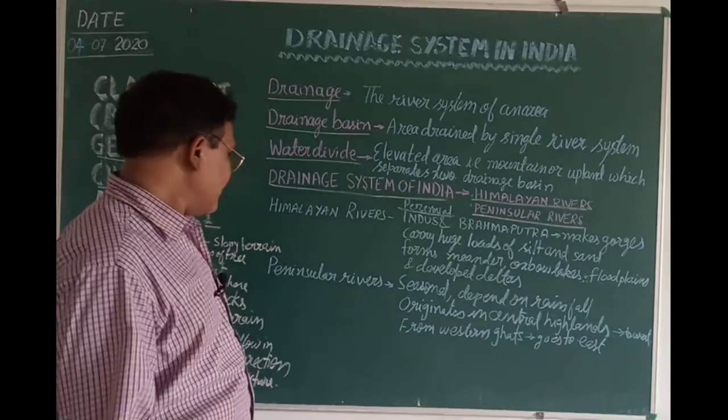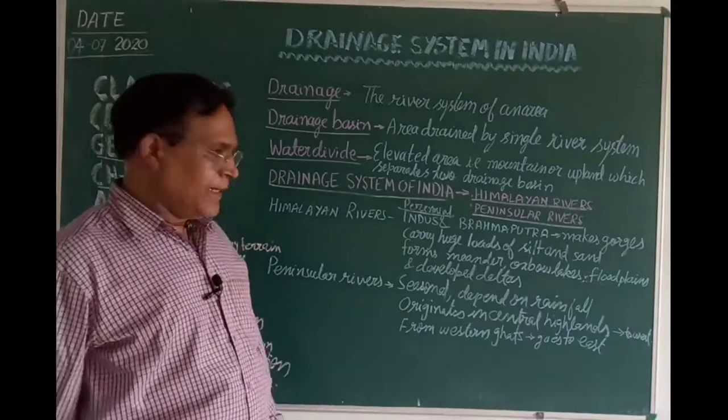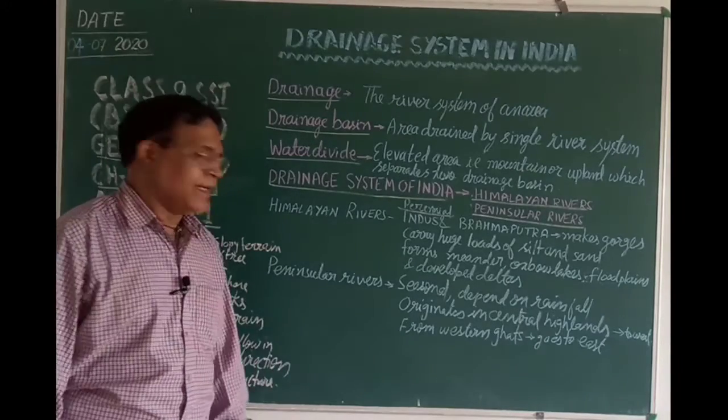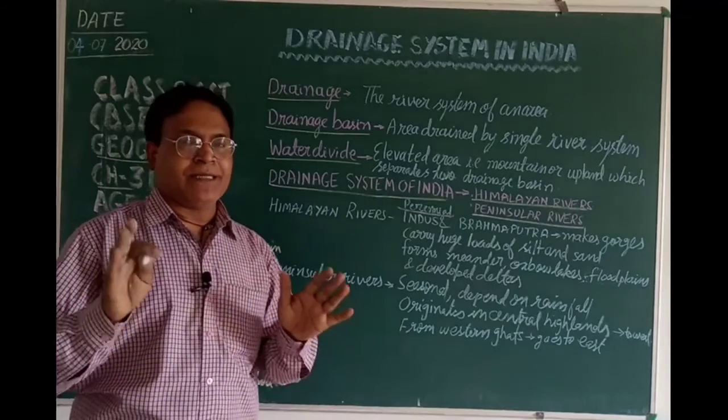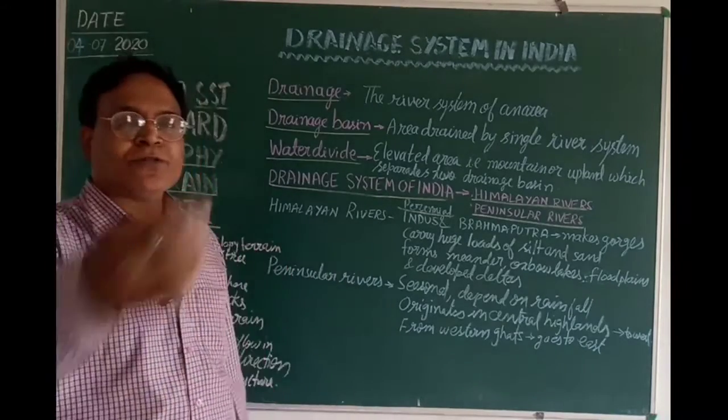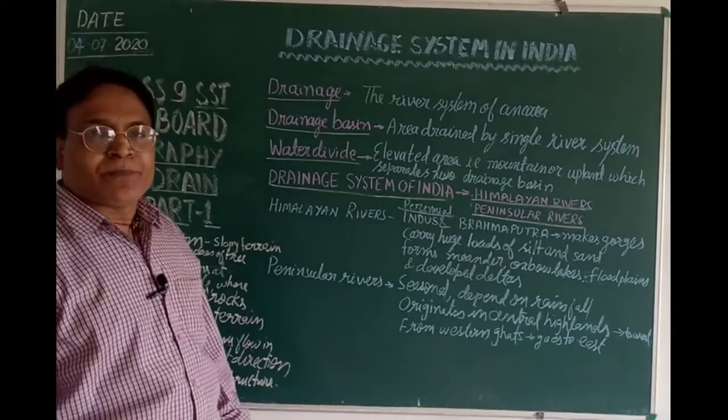Secondly, children, I want to give a brief idea of the peninsular river system. The peninsular river system originates from the peninsula region, that is, the plateau region.